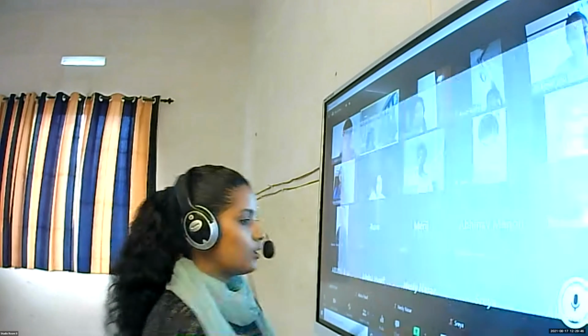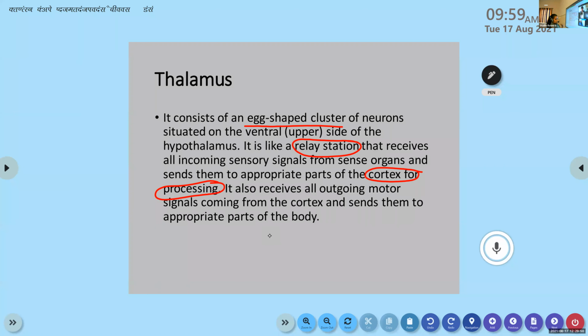Okay. So here, the thalamus is a relay station in the brain, in the central nervous system. Remember, we are learning about the thalamus, which is a part of the forebrain, which is a part of our brain, which is a part of the central nervous system. It receives all the incoming sensory signals from sense organs and sends them to appropriate parts of the cortex for processing.